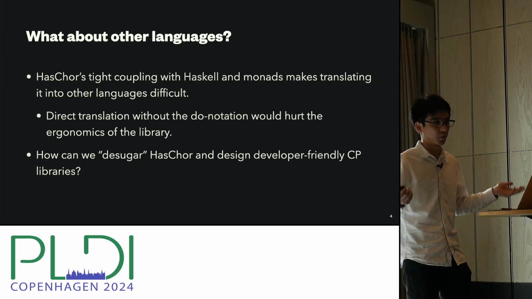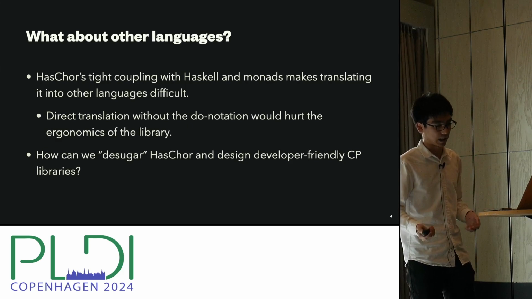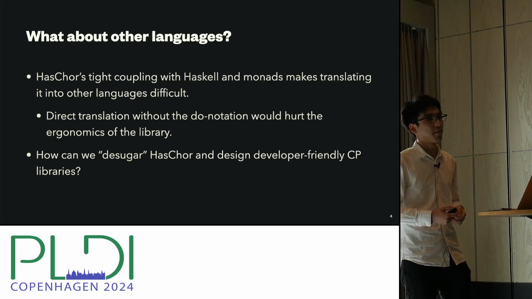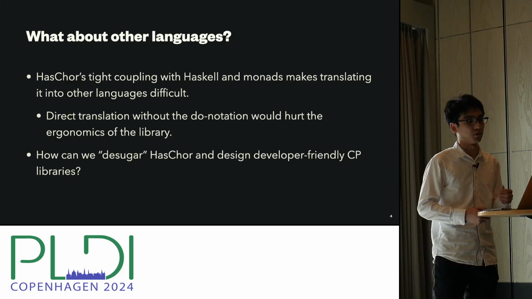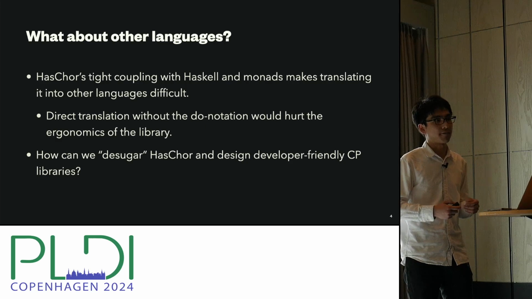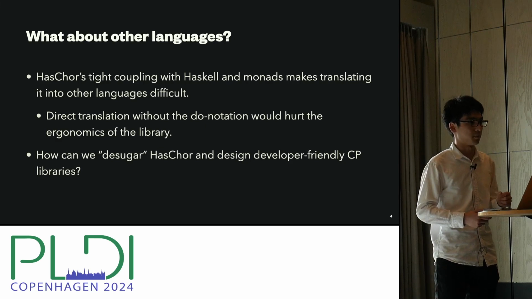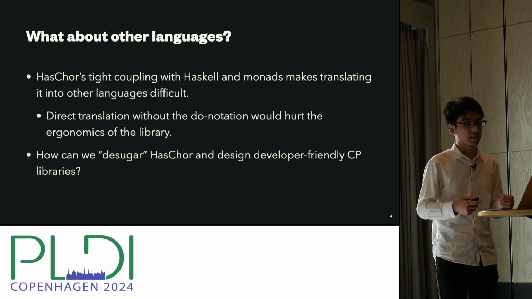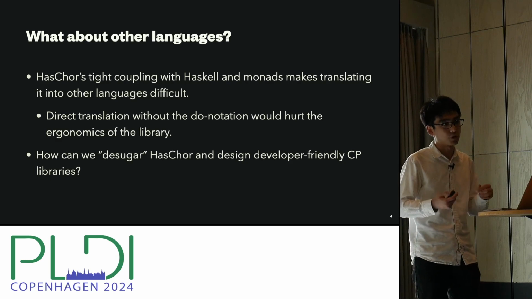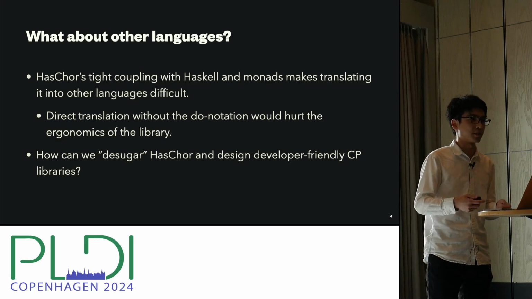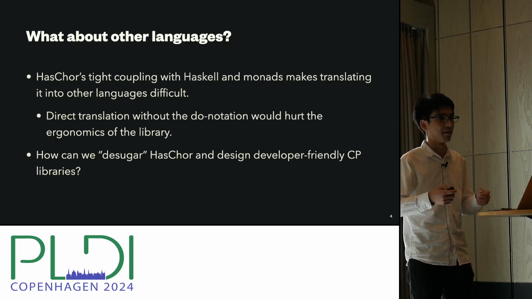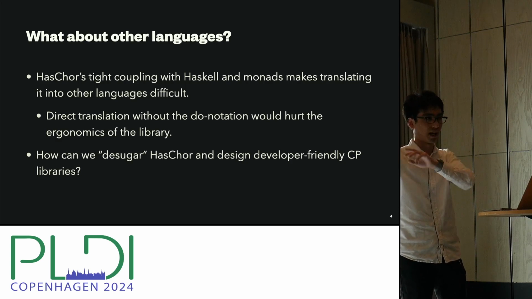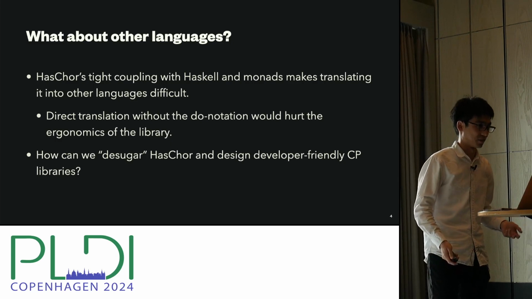We have a lot of programming languages. Can we do choreographic programming in those languages? Well, of course, we can do the same in any Turing complete language. But doing it right turns out to be non-trivial. This is largely due to the fact that HasChor's design is tightly coupled with Haskell and its features around monads. If we directly translate HasChor into a language without the do notation, basically you would simulate monads with method chains. So you have something, dot, and then blah, dot, and then blah. And that's not how you write programs in those languages.